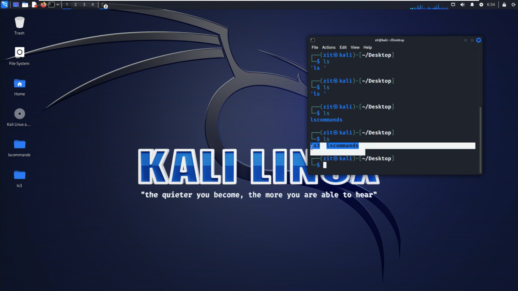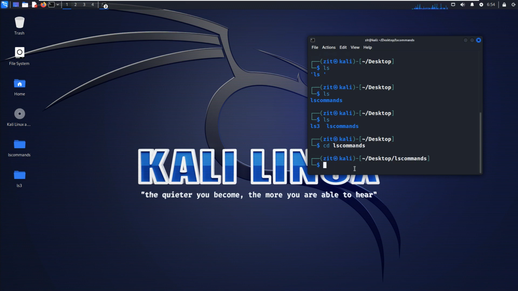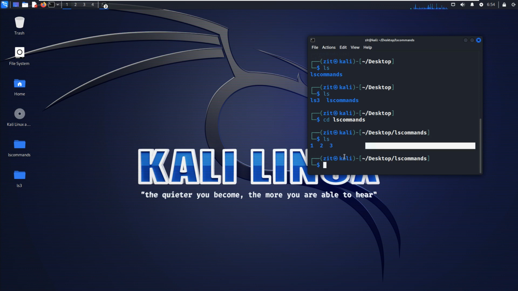Now see what is inside. We have other directories. I want to go to this directory. Just type cd, change my directory. Where do you want to go? I want to go to the ls commands directory. Just press the enter button. Now ls shows me what is inside this directory. There are three other directories inside the commands directory.